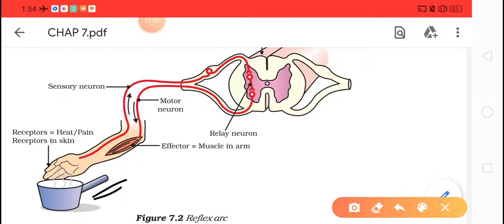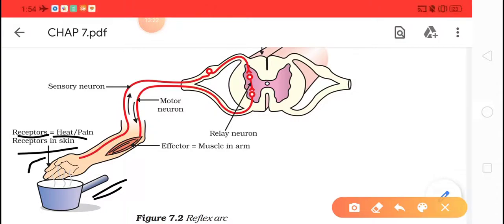Second thing you have is skin, that is our hand. Hand is touching the pan and the pan is hot. So we have two types of receptors that will receive: one is the heat receptor and the other receptor is your skin. Now what will happen?